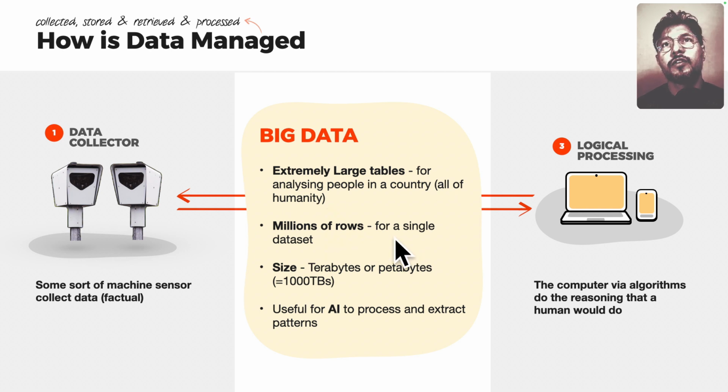A single data set, for a particular aspect that data is captured for, can have millions of rows. And in terms of size, it can be up to petabytes. What is a petabyte? It's 1,000 terabytes. The small compact hard disks you can get these days are around 5 TB. So 200 of them would be 1 petabyte. You can visualize in your mind 200 of those hard disks.